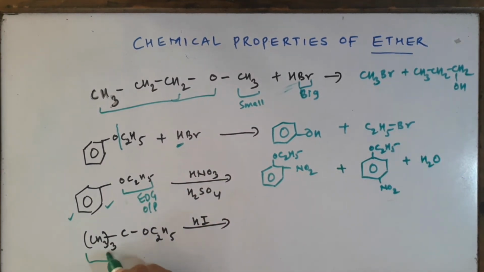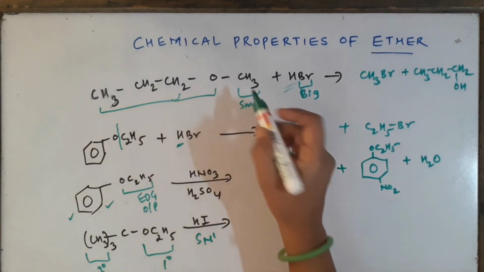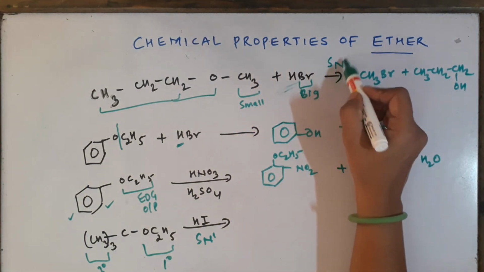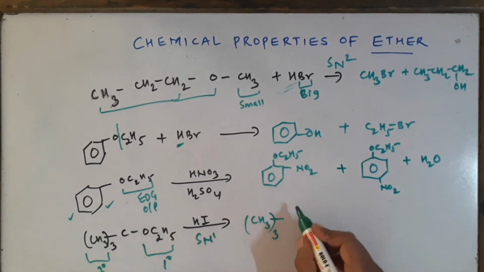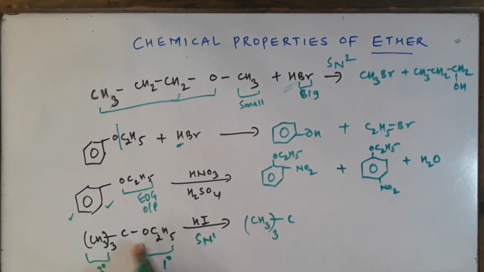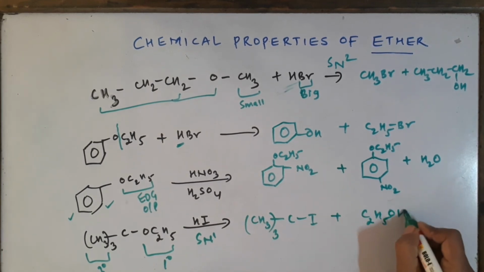In this compound again HI you're using, and both primary and tertiary groups are there. So what is the rule? If tertiary is there, we will follow the SN1 mechanism, and if both are primary, we follow the SN2 mechanism. So in the SN1 mechanism, what is the reactive species which is forming? The tertiary carbocation was forming. So this carbocation will go with the I minus. So we'll get tertiary butyl iodide, and this smaller one will form C2H5OH.